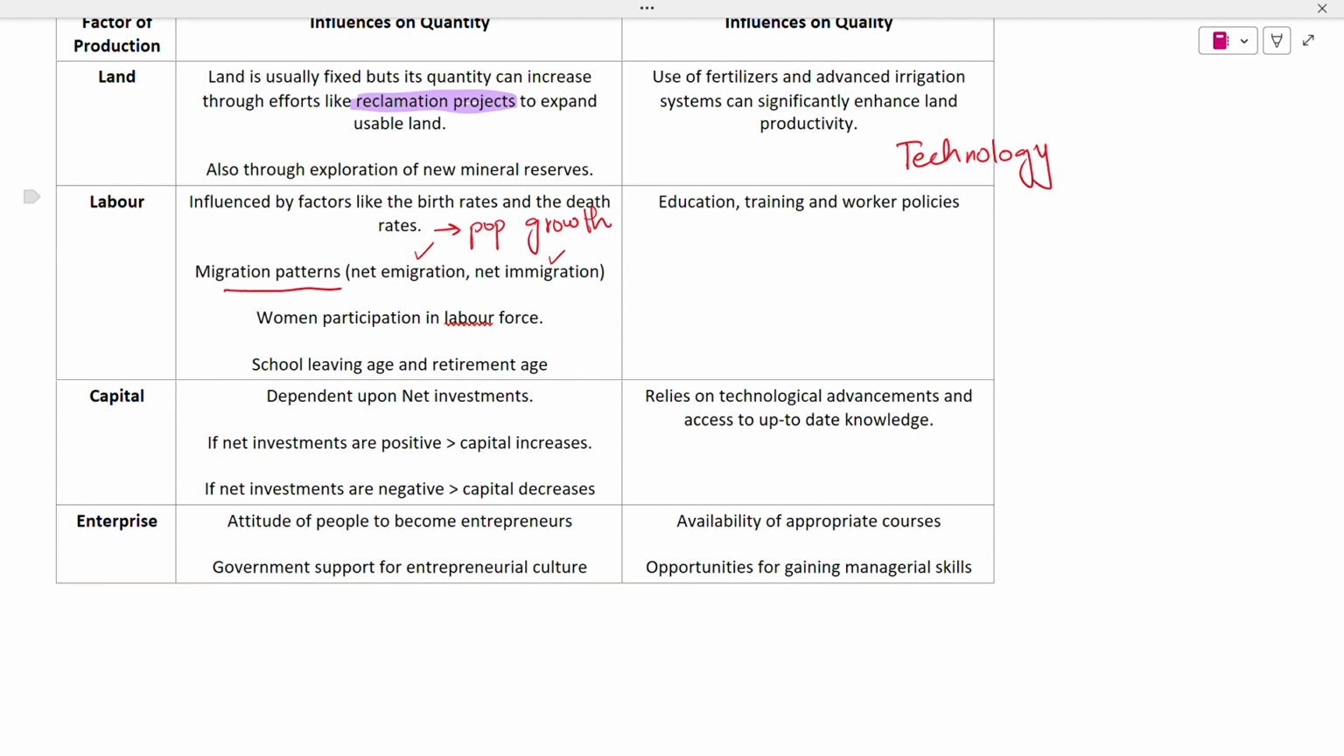On the other hand, net immigration would mean that people coming into the country are greater than people leaving the country, and that would eventually mean that the population would grow, and if the population grows, our labor force also increases. In addition to that, women's participation in the labor force also plays a very huge role.